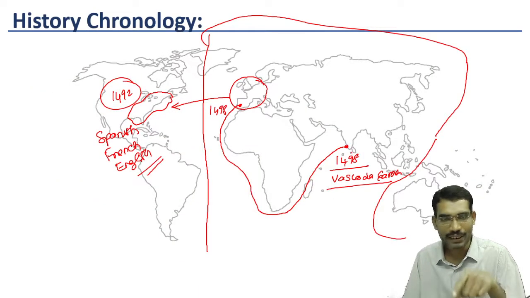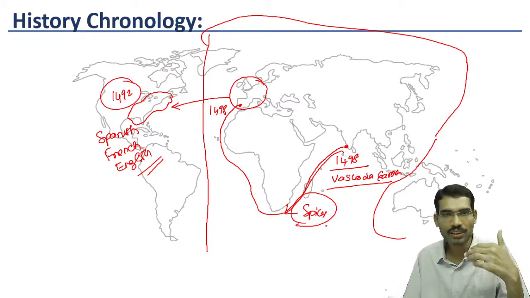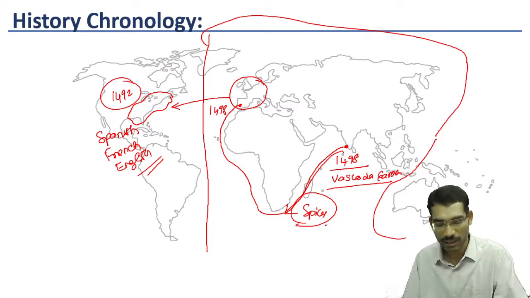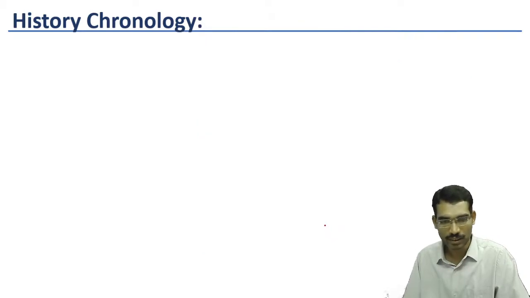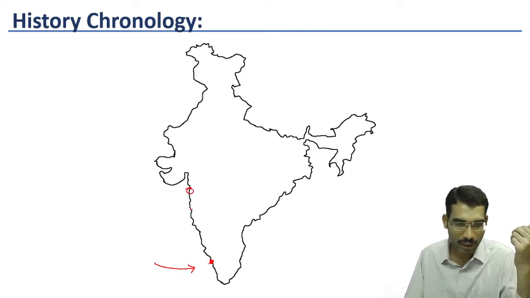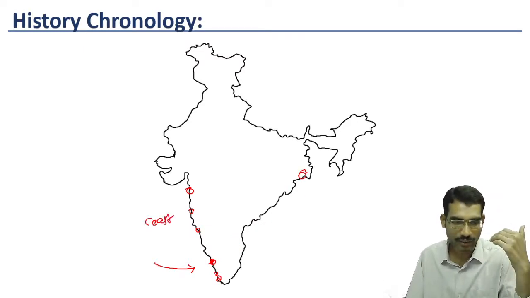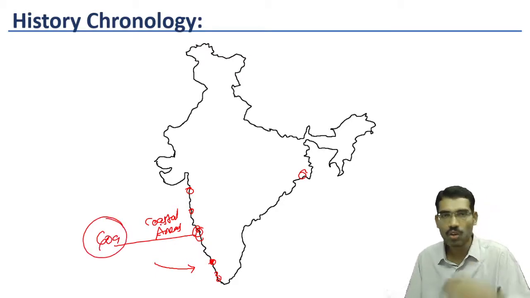Because after setting his foot here, he went back and took a lot of spices and traded them in European markets, and he became a very wealthy person. So naturally it triggered other people also to reach India. Many Portuguese entered. These Portuguese established an empire by controlling the ocean. They captured different parts, mainly coastal areas. Goa became their capital.